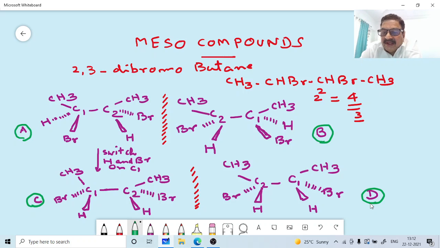Then C, what is C? Now altogether it's a different compound here. It's a new stereoisomer. C is altogether a new compound, and it is a new stereoisomer. And C is equal to D. C and D are the same compounds here. Okay, so identical compound. C is achiral. That C has got a plane of symmetry. Okay, A and B are enantiomers. I will write here A and B, they are enantiomers.